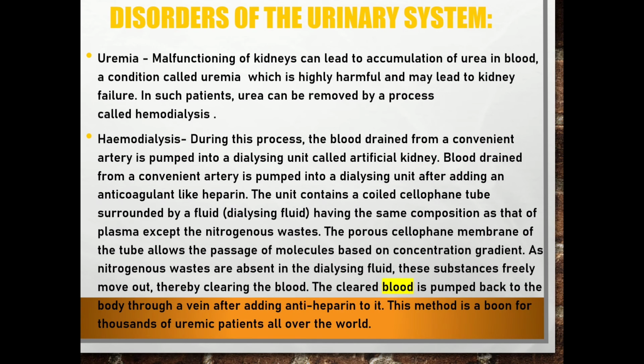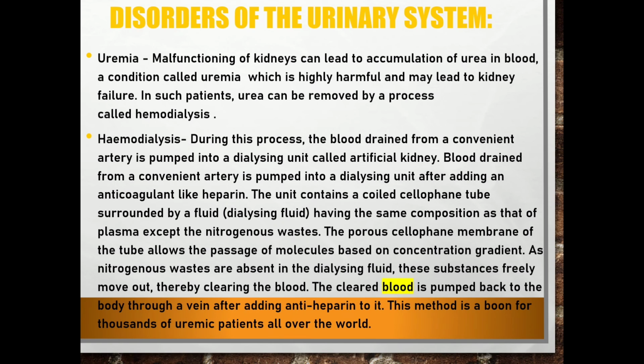So what is hemodialysis? During this process, the blood drained from a convenient artery is pumped into a dialysing unit called an artificial kidney, after adding an anticoagulant like heparin. The unit contains a coiled cellophane tube surrounded by a dialysing fluid having the same composition as that of plasma, except the nitrogenous waste.